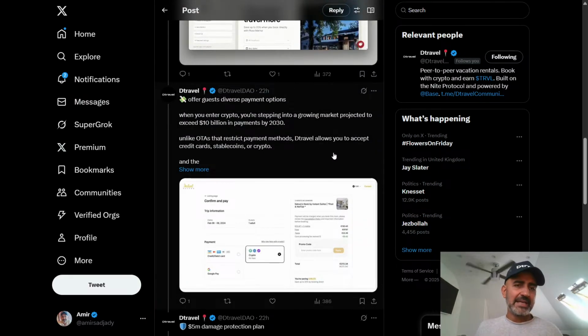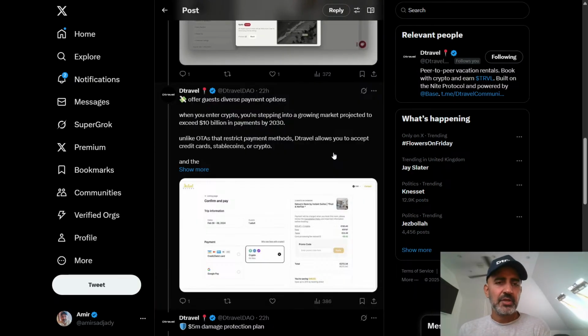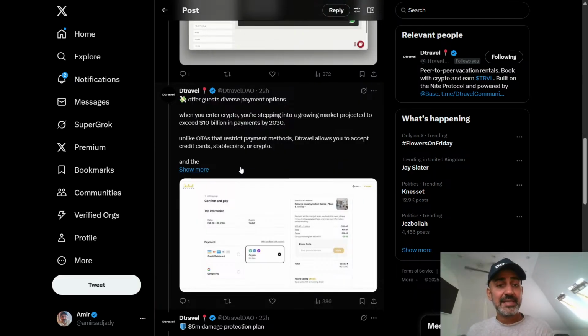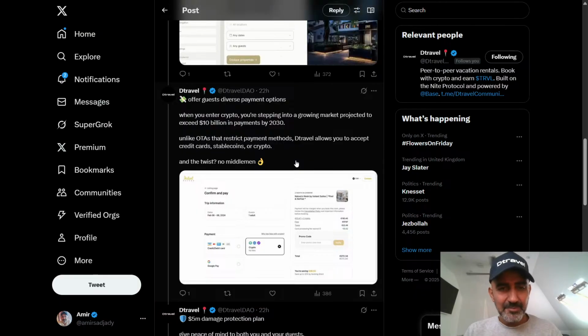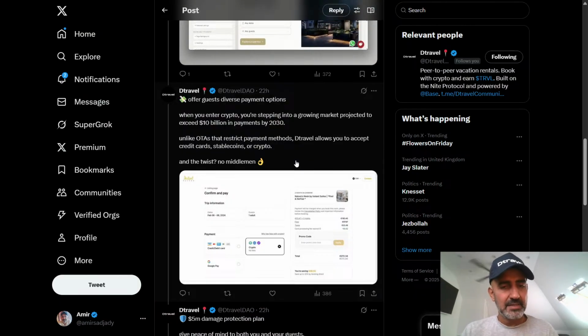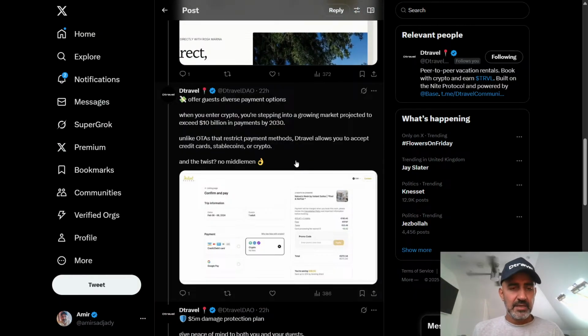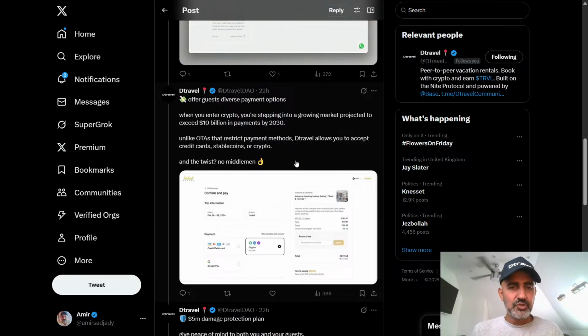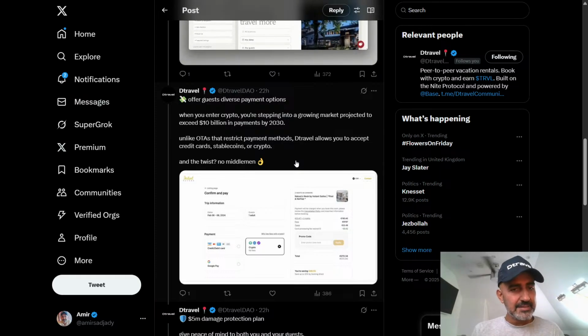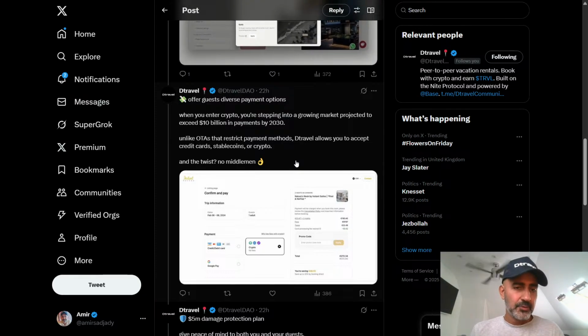Number three, offer guests diverse payment options. When you enter crypto, you're stepping into a growing market projected to exceed $10 billion in payments by 2030. And unlike OTAs, online travel agencies, that restrict payment methods, Dtravel allows you to accept credit cards, stablecoins, crypto. And the twist, no middlemen.